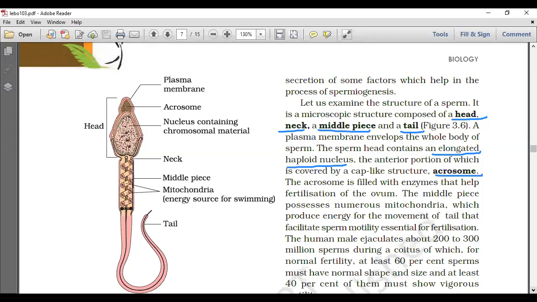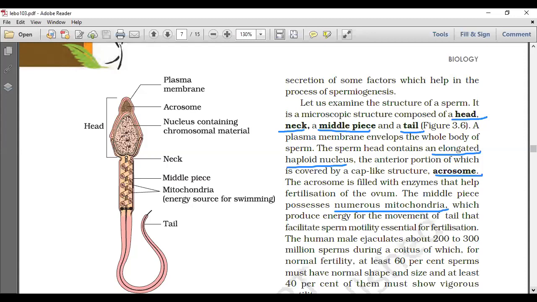The middle piece contains numerous mitochondria which produce energy for the movement of the tail, which facilitates sperm motility and is essential for fertilization. So the middle piece possesses numerous mitochondria. That is to be remembered. Those mitochondria produce energy for the movement of the tail that facilitates the sperm motility and is essential for fertilization.